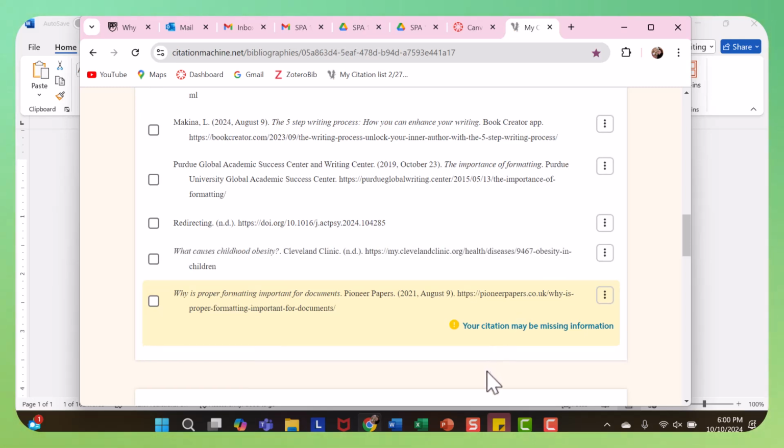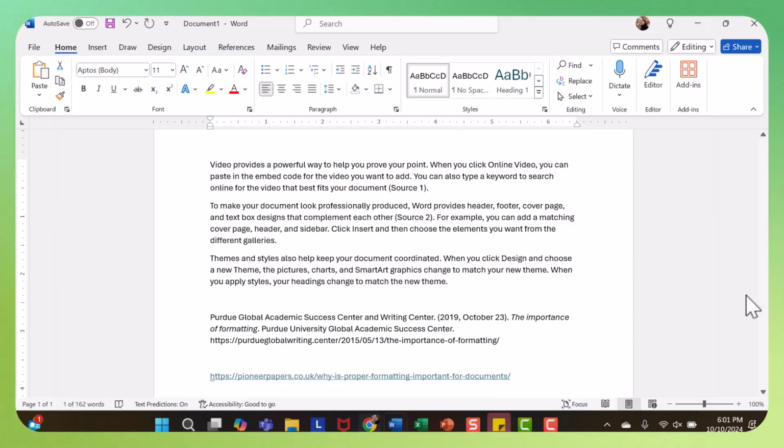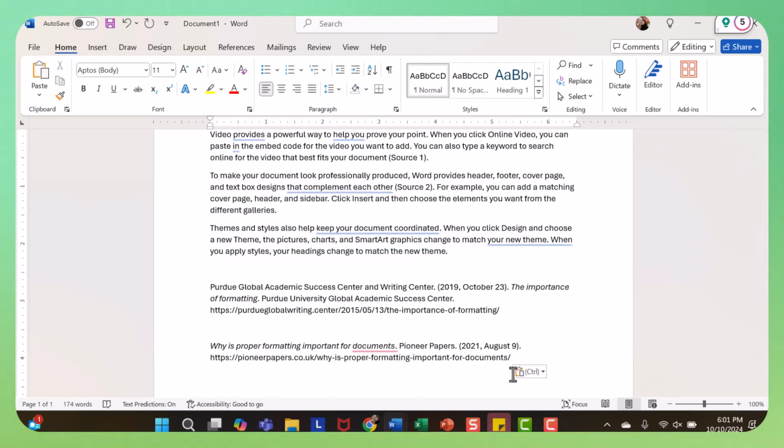So again, it says that this one may be missing some information, and if in fact you know it is, you can click to edit it. In this case, it has enough. So we have the title of the article, who created it, the date, and then a web address. I'm going to copy that citation, go back to my post, and then I'm going to replace that with the citation. So now I have 2 APA formatted citations.